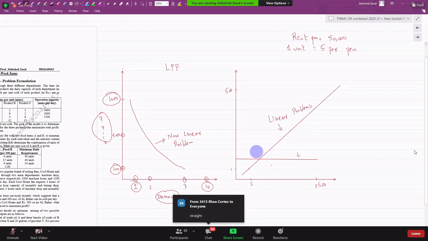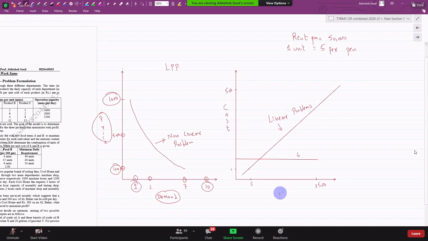When on a piece of paper you draw a line denoting the relationship between two variables, say cost and units, it can be any relationship, but if it is a straight line, it is called a linear programming problem, or a linear problem.